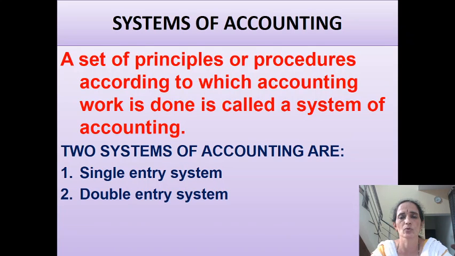Today, let us discuss systems of accounting. A system means a set of principles or procedures according to which certain work is carried out. So here, accounting system means a set of principles or procedures according to which accounting work is carried out. In accounting, we have two important systems. First one is single entry system and second is double entry system. Let us discuss these two systems in detail now.